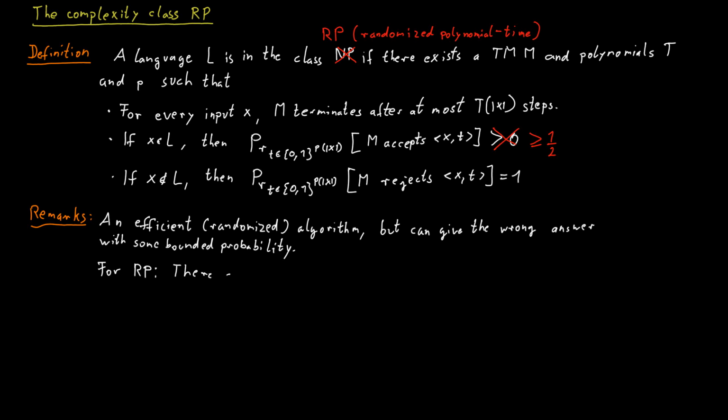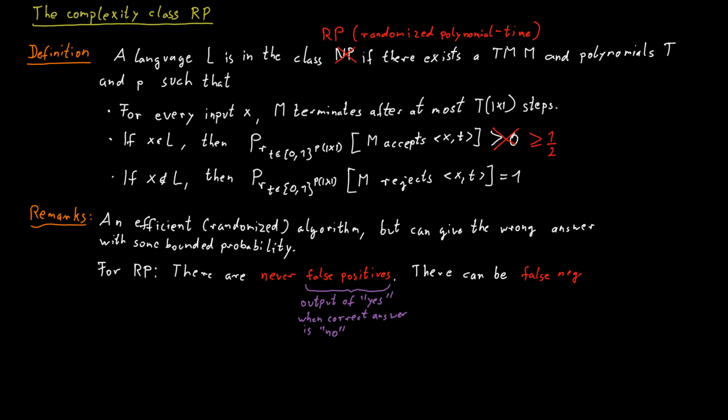For this class RP, we have the property that we never get false positives, meaning that if your machine returns the answer, yes, I believe this word is in the language, then that is always correct. You can rely on that for sure. But if the machine returns that a word is not in the language, then that might be wrong. So the machine might produce false negatives. It might say no, although the true answer is really yes. Again, for the class RP, we never get false positives, but we may get false negatives.